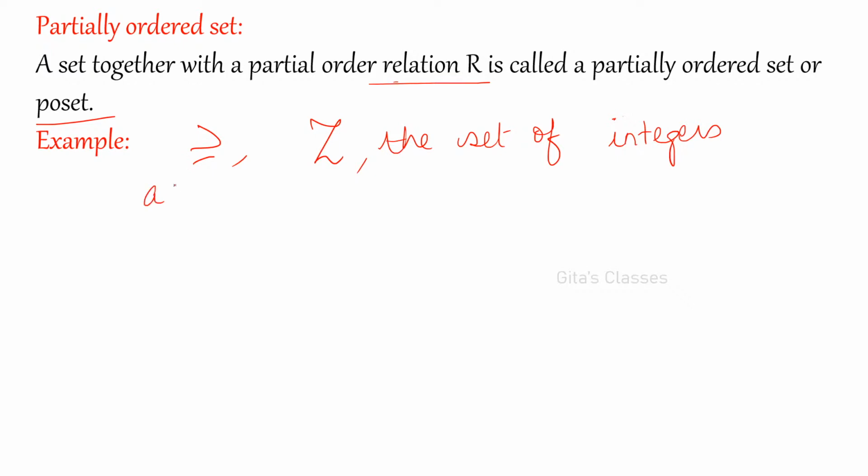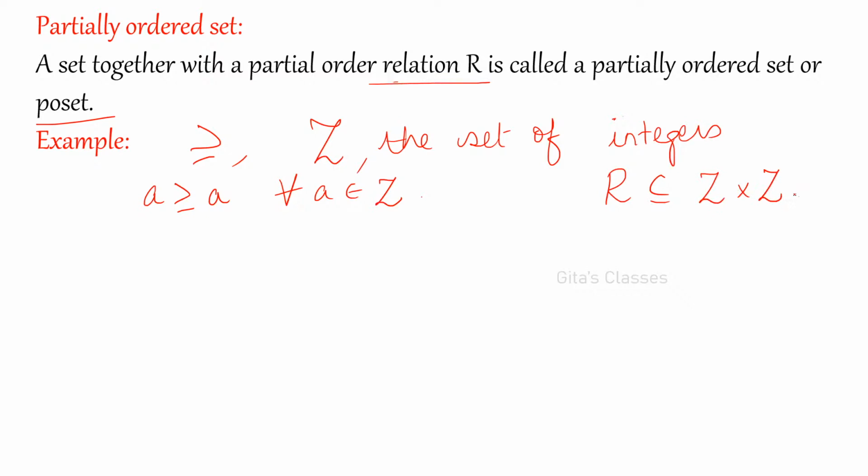Can you say that A is greater than or equal to A for all A belonging to the set Z on which it is defined? The relation R is defined as greater than or equal to on the set Z, that is, R is a subset of Z cross Z.